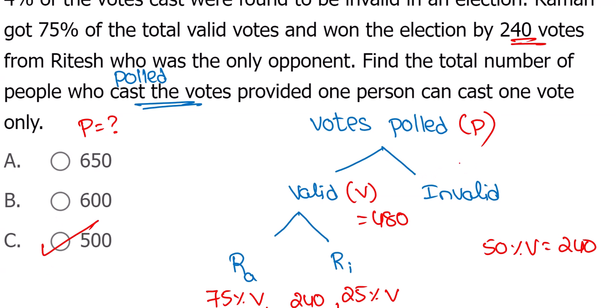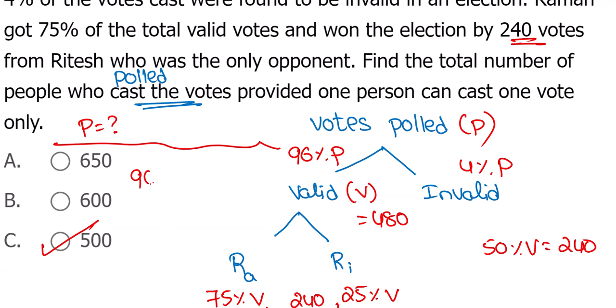See, this 4% gone. 4% of polling is invalid. This valid is nothing but 96% of polling. Among polled, 96% is valid. That's equal to 480. 96% of votes cast or polled is 480. This is 5 times. 1% is 5. Total polled are equal to 500.